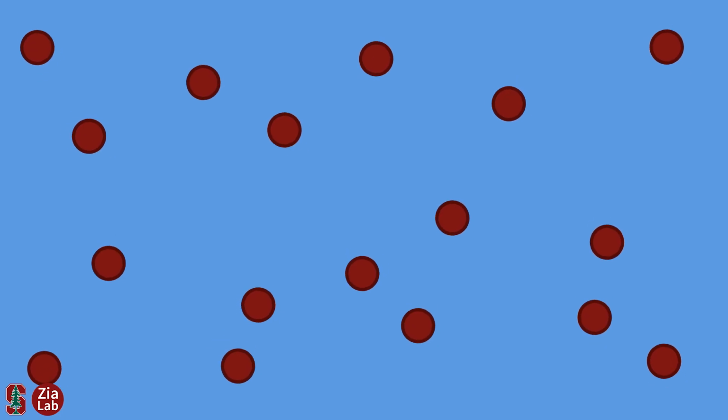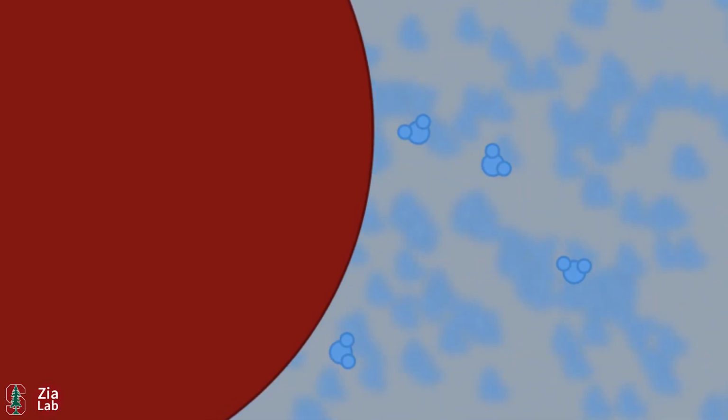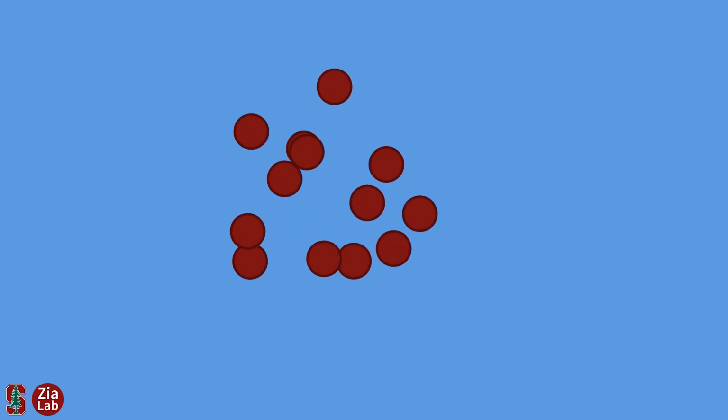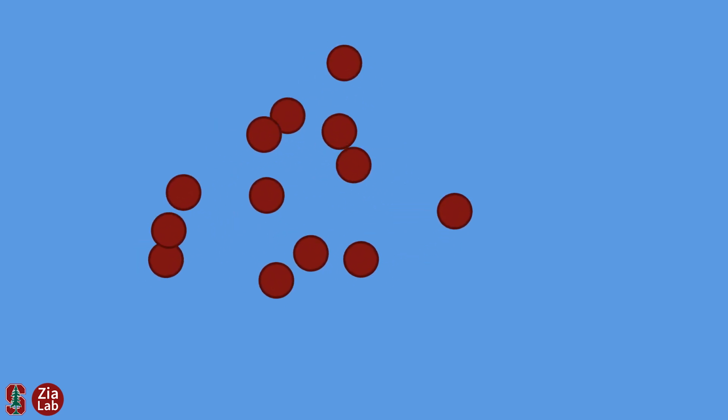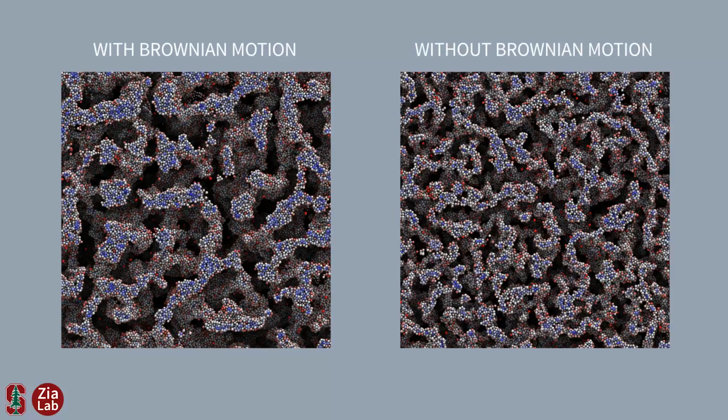Individual colloids in a gel experience Brownian motion, a random walk caused by molecules from the surrounding liquid bombarding the particle. Since Brownian motion heals disturbances by distributing colloids uniformly, we might expect Brownian motion to heal broken bonds and delay yield. To test this idea, we simulated gels under the same stresses, but with Brownian motion shut off.